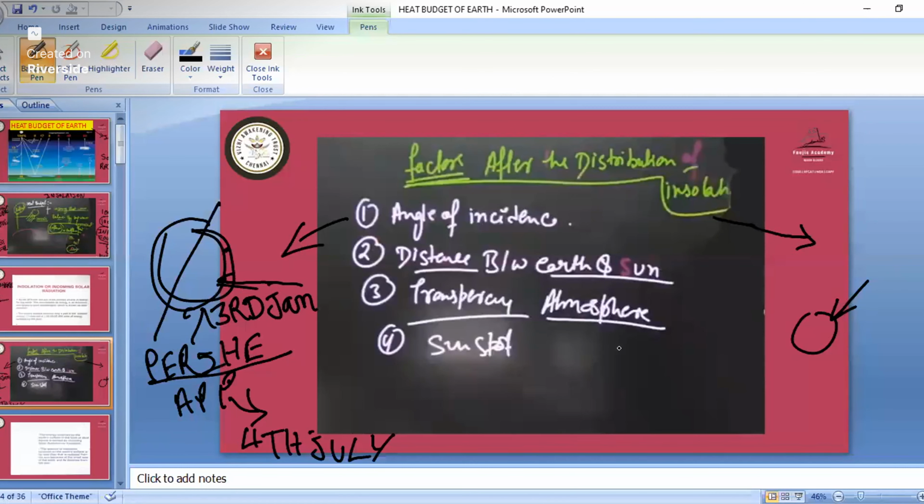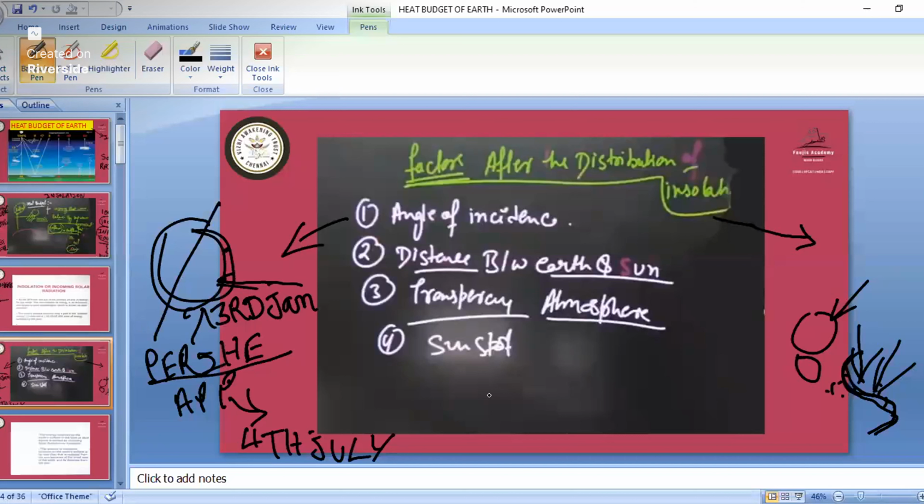Then we have the transparency of the atmosphere. What does that mean? In the atmosphere there are meteors coming in the mesosphere part, and then there are some dust particles. Because of that, some light is reflected back, and the light takes some other path to come. So that also causes reflection. The transparency of the atmosphere is also a factor affecting the distribution of insolation.